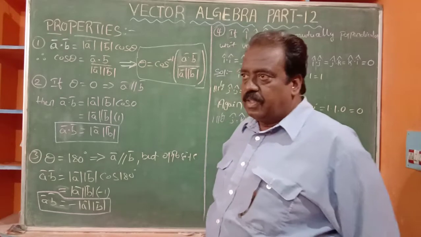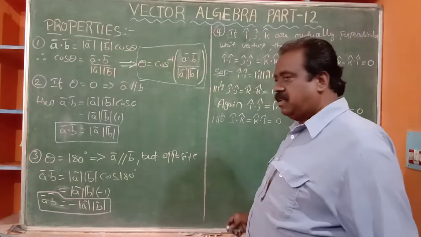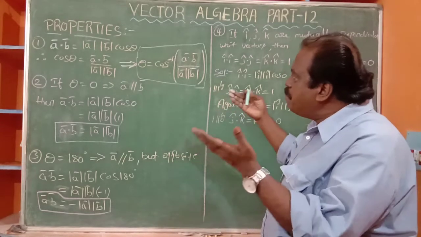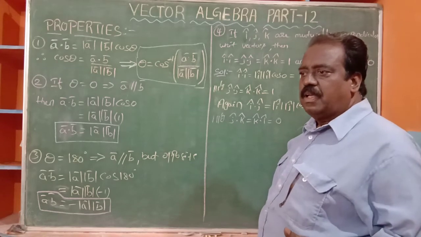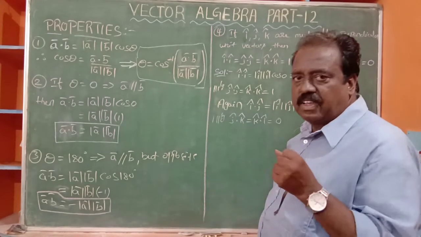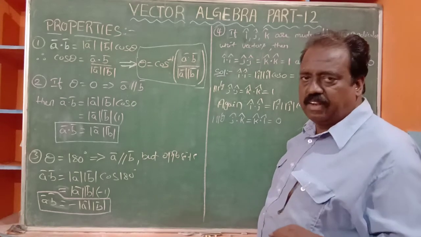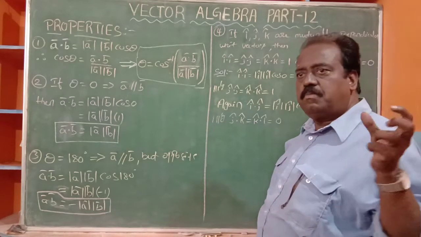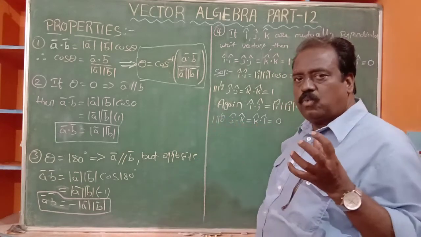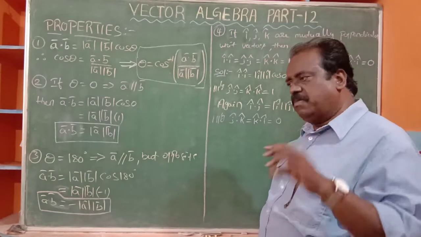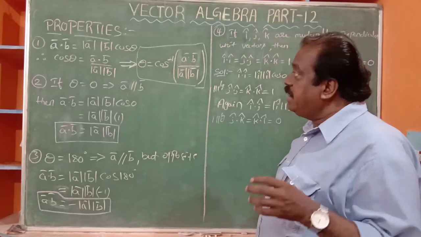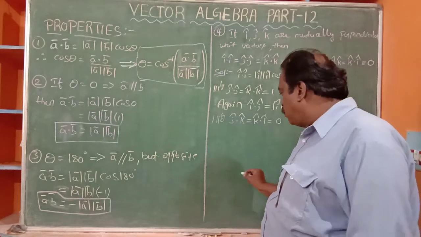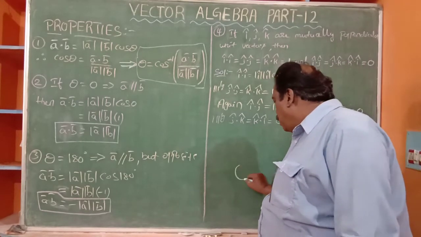Physically, I want to tell you what the scalar product is, because you may get some doubts. These are all mathematical: mathematics means how to get the answer, how to multiply, divide, subtract and add. So many concepts are there. Simply, in mathematics we apply the formula and get the solution. But in depth, what is the dot product? What does scalar product mean? Suppose, I will tell you, a stone is there.